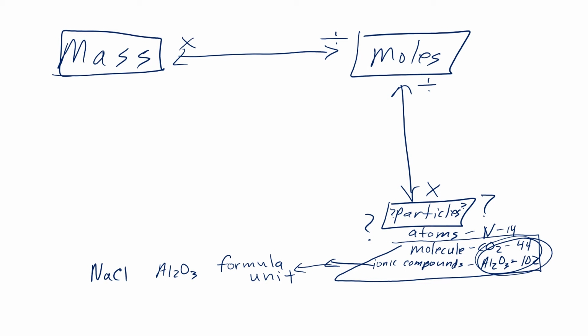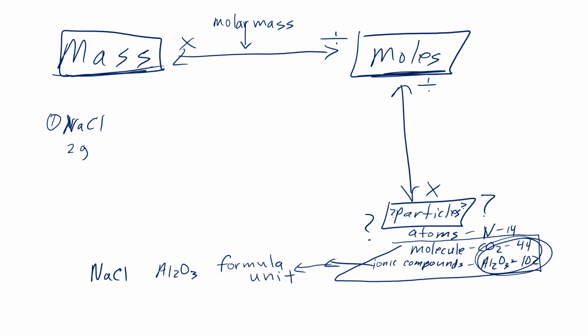Okay, up here, going from the mass to moles or back and forth, a conversion factor that we have to use in here, whether I'm multiplying or dividing, is going to be the molar mass, which you have already shown that you know how to figure out, okay, because I showed you that in a few minutes one day and then you had it. All right, let's say our problem is, number one, we use triple beam balances. I gave you some table salt, some sodium chloride. You weighed it out and you got 2 grams of it, okay, on the triple beam balance. Well, way to go.